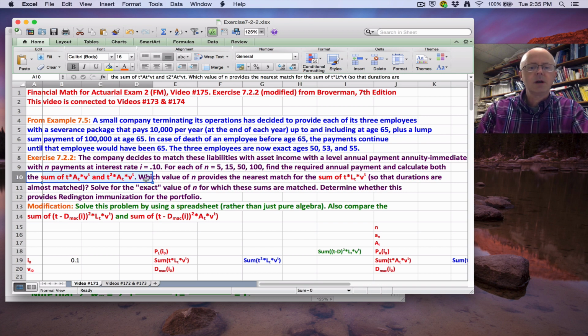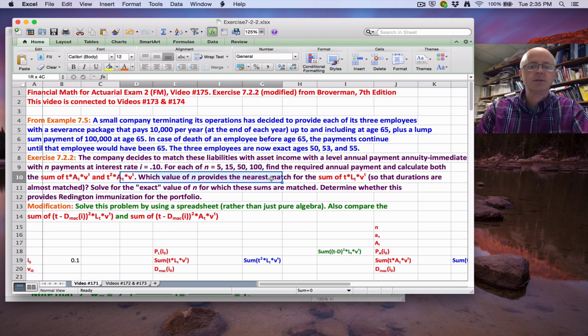Couple things to do here. First of all, which value of n of these 4 that you see here, 5, 15, 50, and 100, provides the nearest match of the sum of the products T times LT times V to the T, where LT represents the liability payment at time T? Okay, so the durations are almost matched. That's the goal there. It's not going to be an exact match of durations, but you're hoping that they're almost matched. Which one is closest?